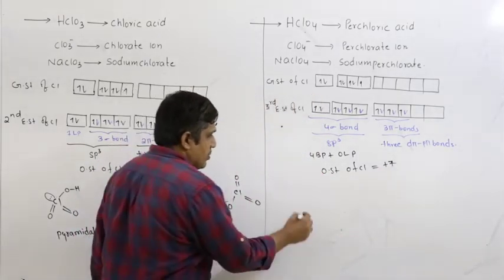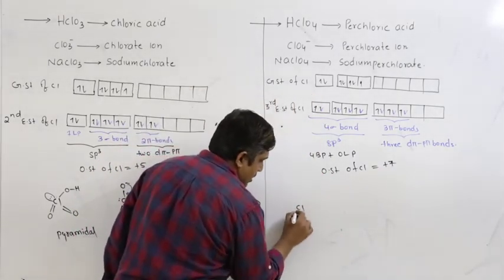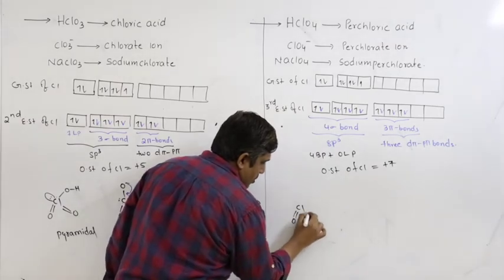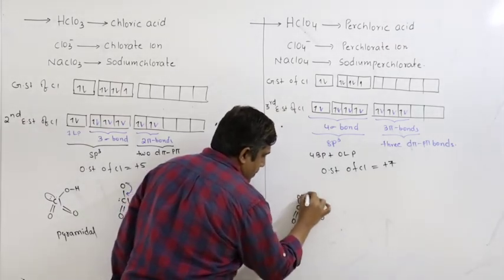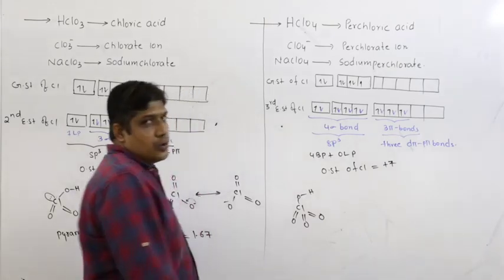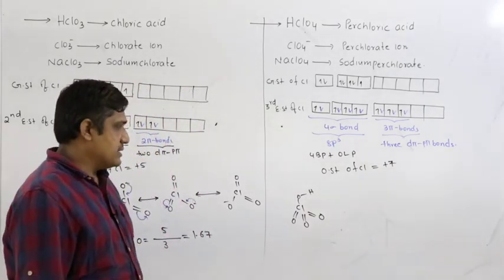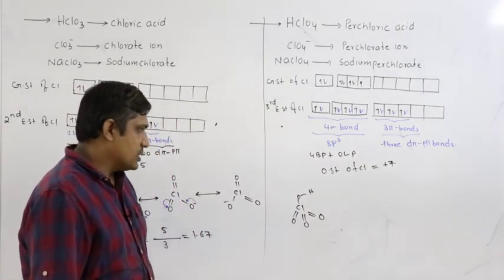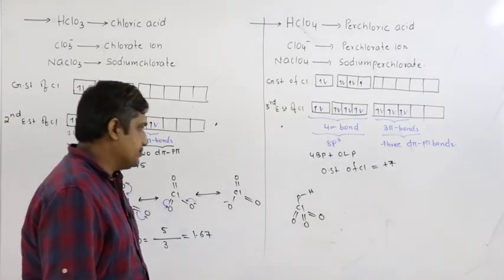Coming to the structure of perchloric acid, Cl double bond O, double bond O, double bond O. It is a monobasic acid, with 4 sigma bonds and 3 pi bonds.